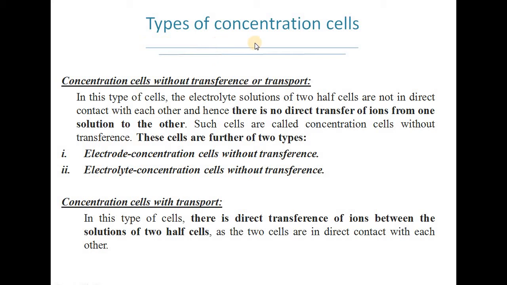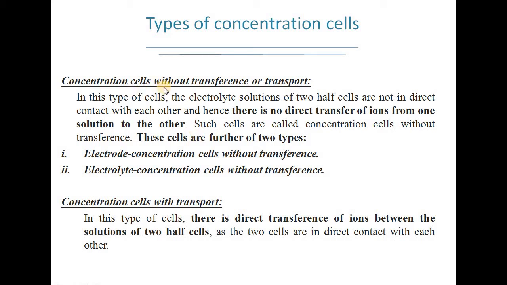Now what are the various types of concentration cells? Concentration cells without transference or transport, and concentration cells with transport. In case of concentration cells without transference, there will be no direct transfer of ions from one solution to the other.